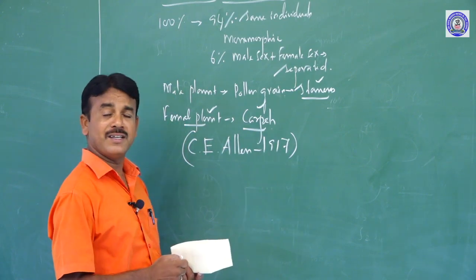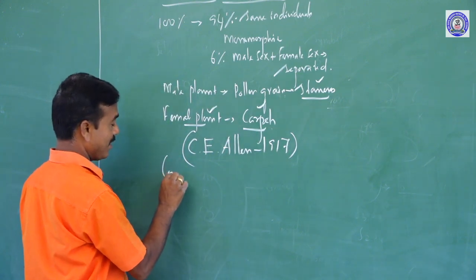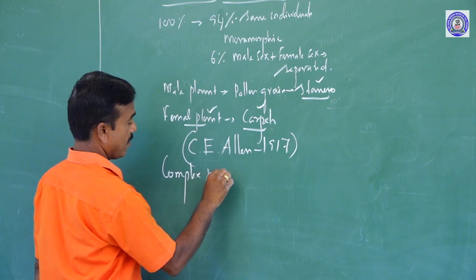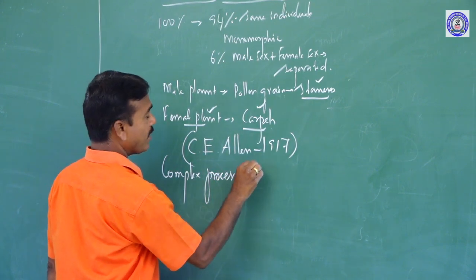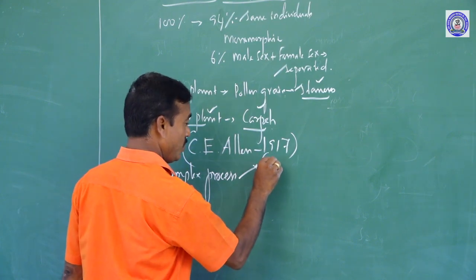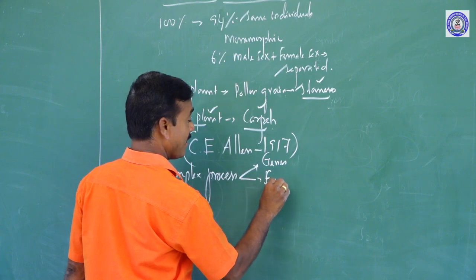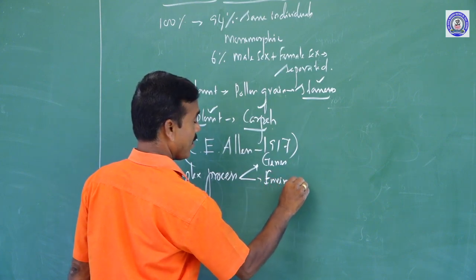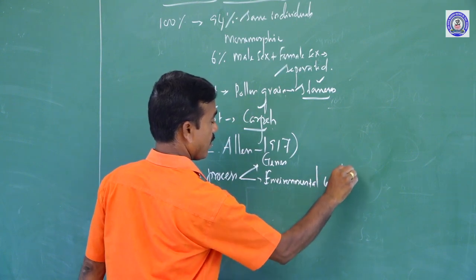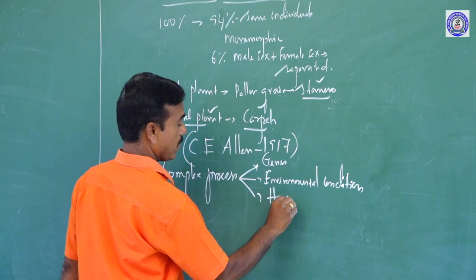Sex determination is not an easy process, it is a complex process. What is it associated with? Yes, a combination of genes, environmental conditions, then hormones.